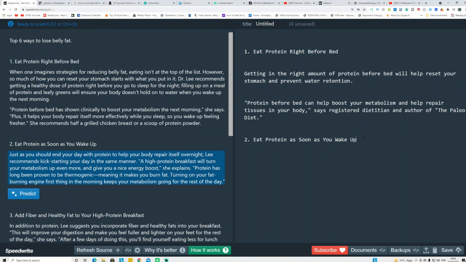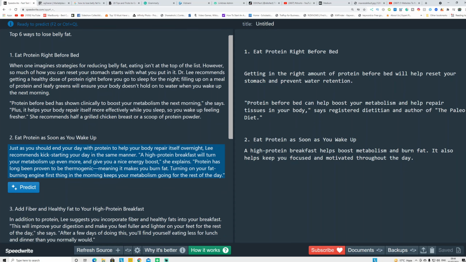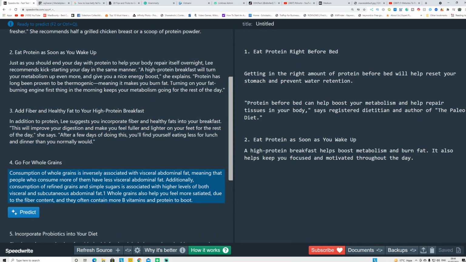In the predict section, you can see this is the paragraph. Click predict. Within a couple of seconds, it will change the entire big paragraph into a shortened paragraph. If you want to add more content to this title, find relevant articles, and copy and paste them in here. It will entirely change this paragraph into different sentences. So you don't get any copyright claim or plagiarism. You can keep doing this for each item on the list. This is simple and short.